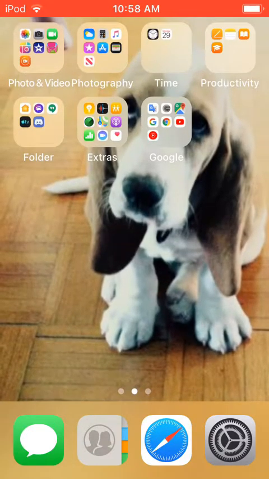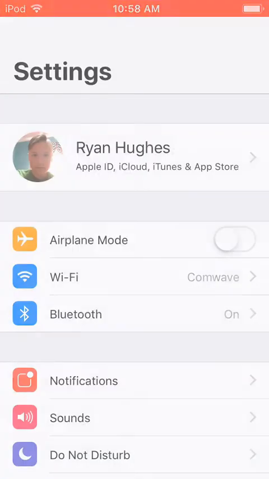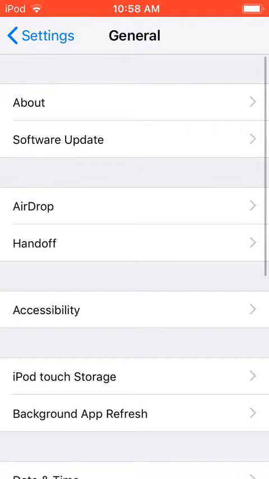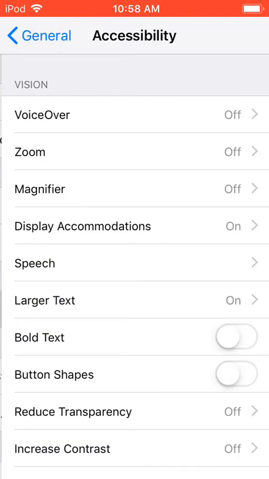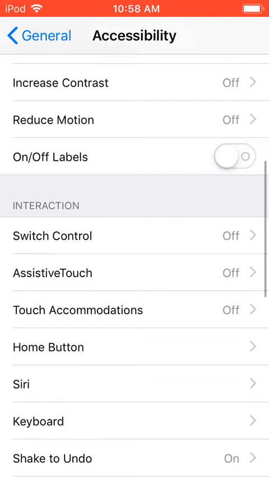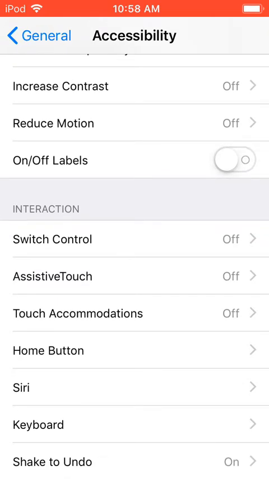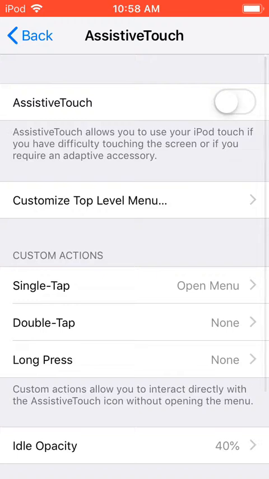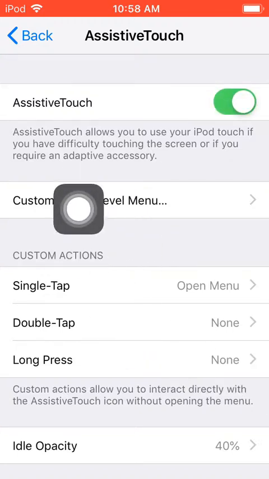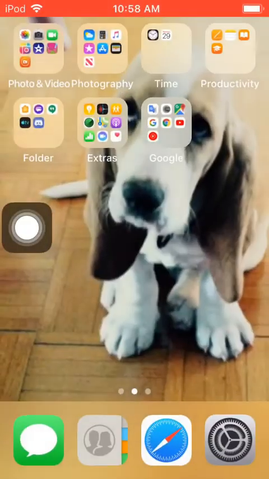For that, all you have to do is go in settings, go in general, in accessibility, then in interactions, go in assistive touch, then turn it on. Then you'll have this square box, with a circle inside.